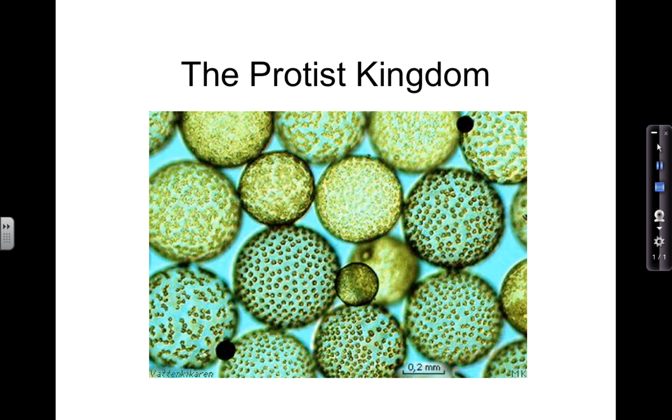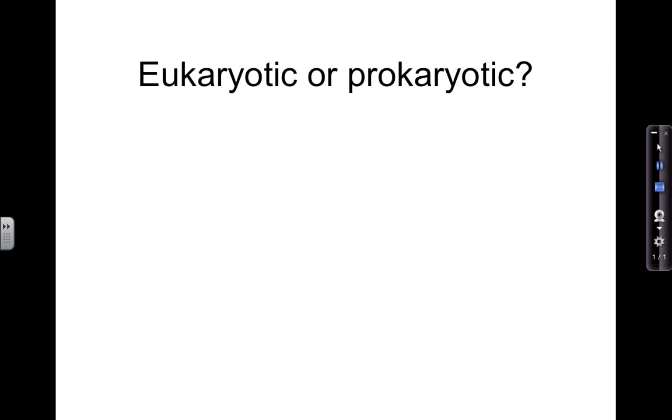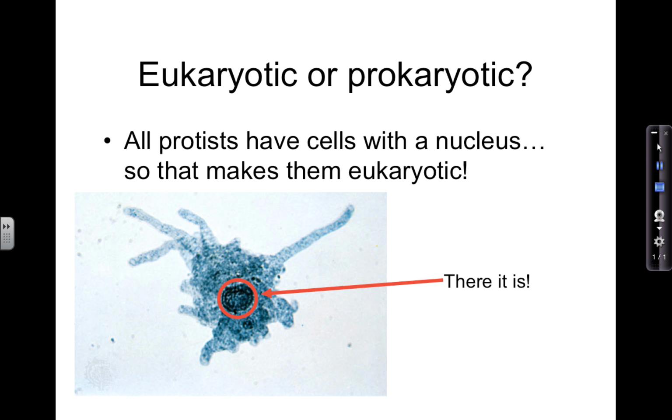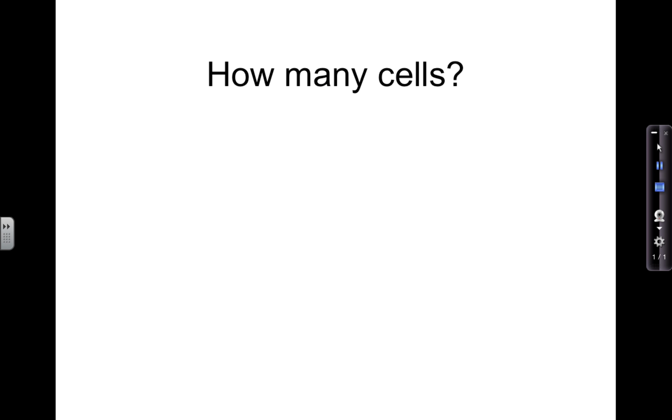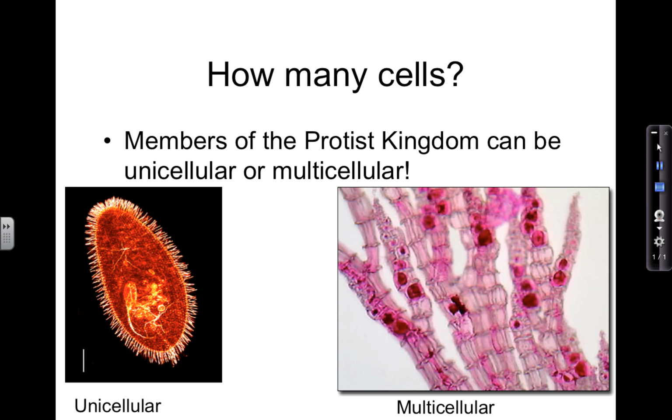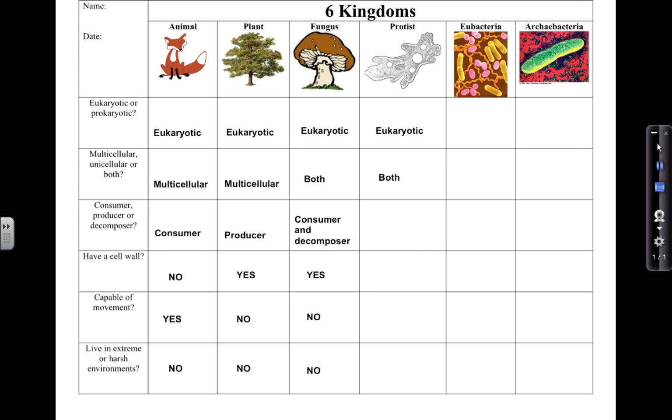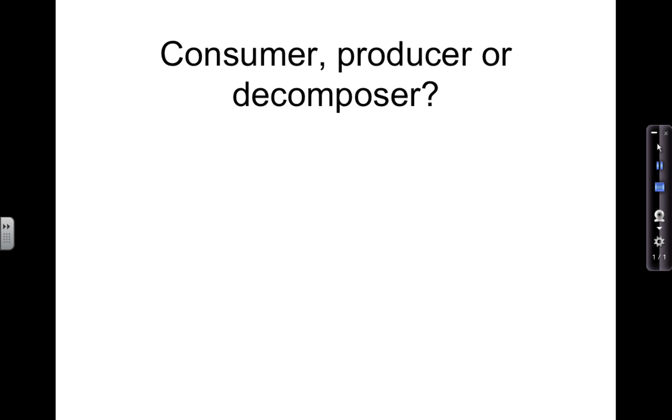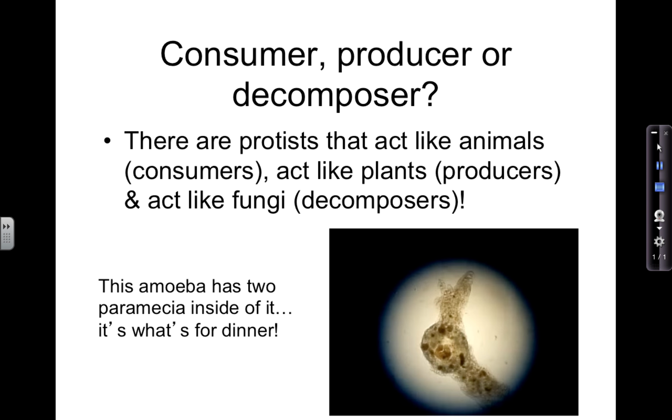On to the Protist Kingdom. Are they eukaryotic or prokaryotic? Eukaryotic, they also have a nucleus. Soon we'll be looking at these under the microscope. That's an amoeba. Are they unicellular, multicellular, or both? Oh, they're both. All of the ones we're going to look at under the microscope are unicellular, but there are plenty of multicellular ones.